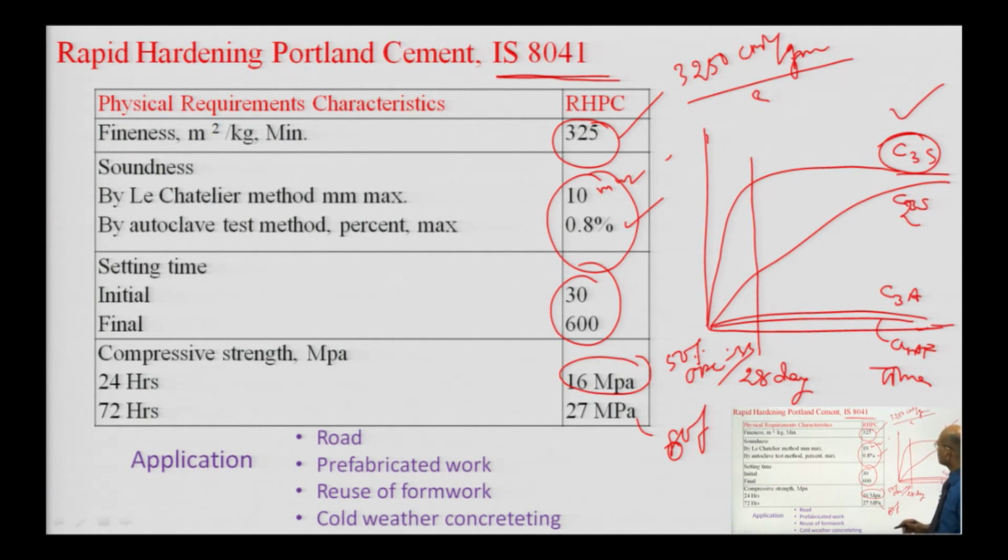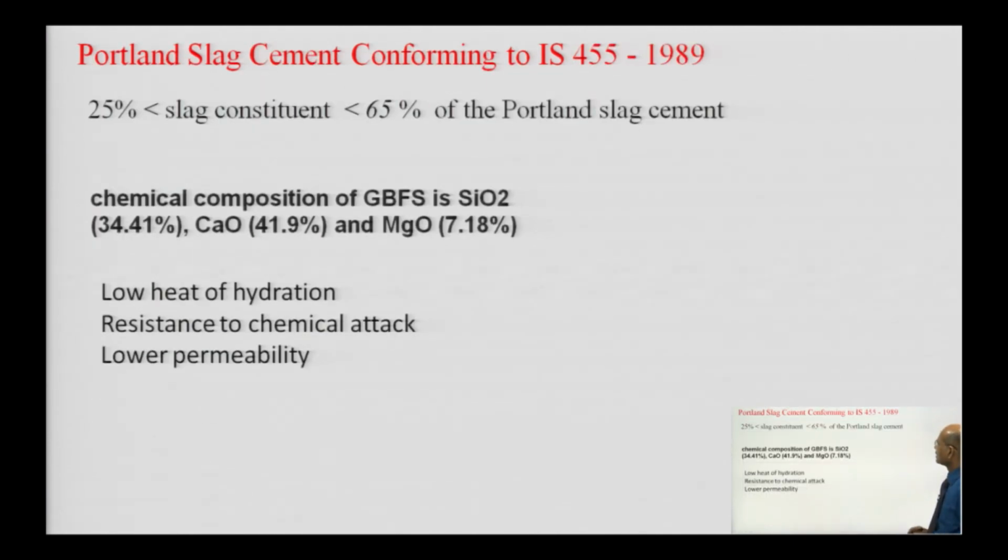So, now we can see Portland slag cement conforming to IS 455 1989. This is a blended cement, Portland slag cement. How do we blend it? We blend with OPC.